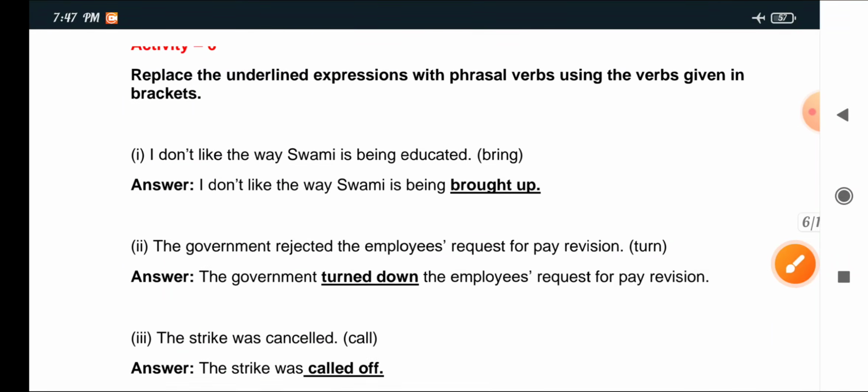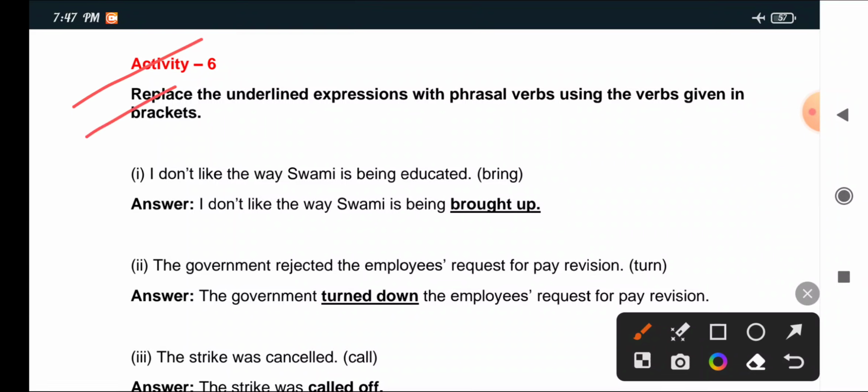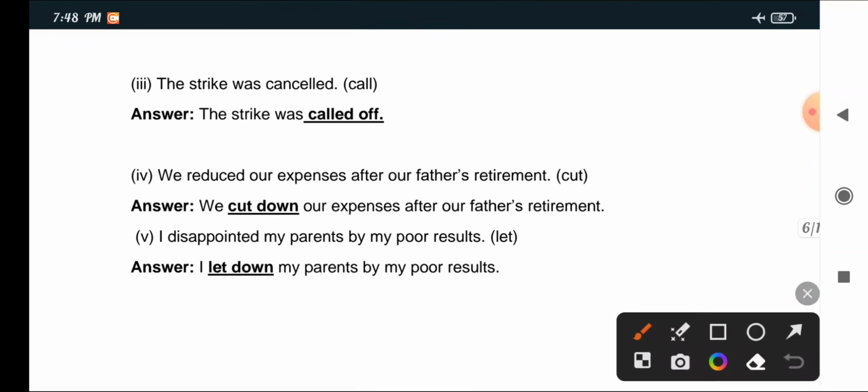Activity 6: Replace the underlined expressions with phrasal verbs using the verbs given in brackets. I. I don't like the way Swami is being educated. Bring. Answer: I don't like the way Swami is being brought up. Double I: The government rejected the employees' request for pay revision. Turn. The government turned down the employees' request for pay revision. Triple I: The strike was cancelled. Call. The strike was called off.